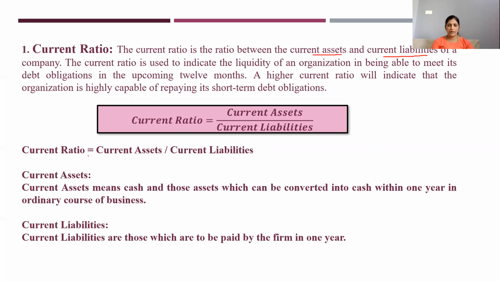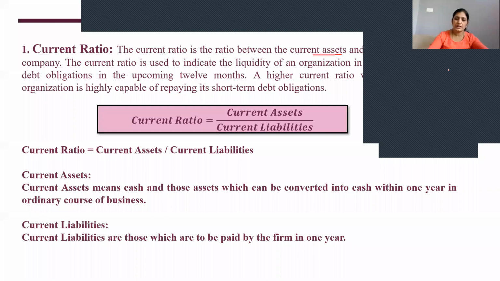So here you can write it like this also. Current assets, what do you mean by current assets? Current assets means cash and those assets which can be converted into cash within 1 year in the ordinary course of business. Current liabilities are those which are to be paid by the firm in 1 year. Take down this part. Okay, this is regarding the current ratio. So we'll see further.